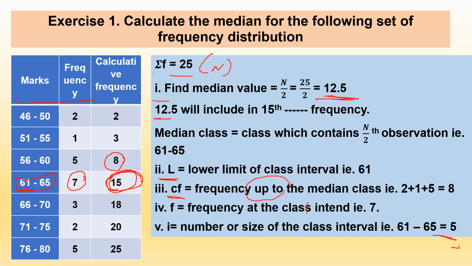So 8 is the CF of the given data, the cumulative frequency up to the median class. F is the frequency at the median class, which here is 7, and I denotes the width or size of the class interval. The size is 61 to 65, a difference of 5.